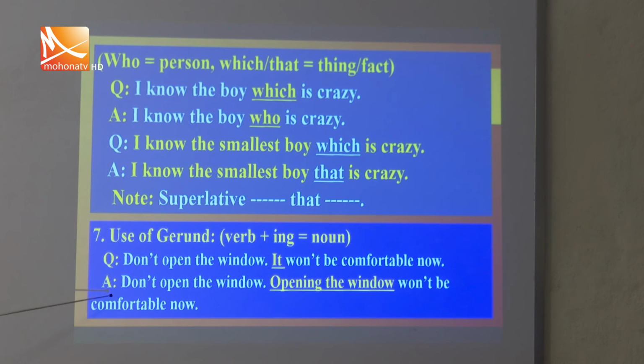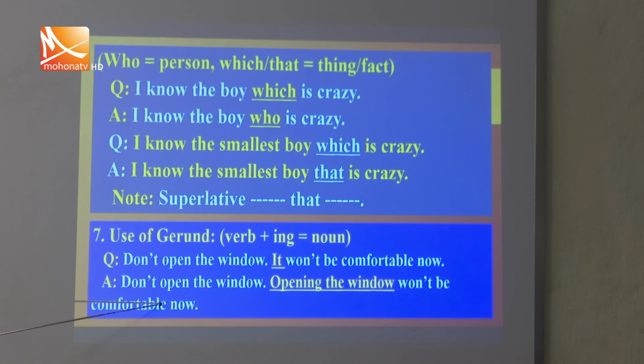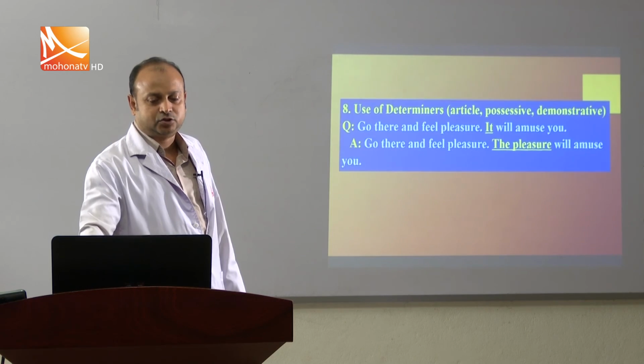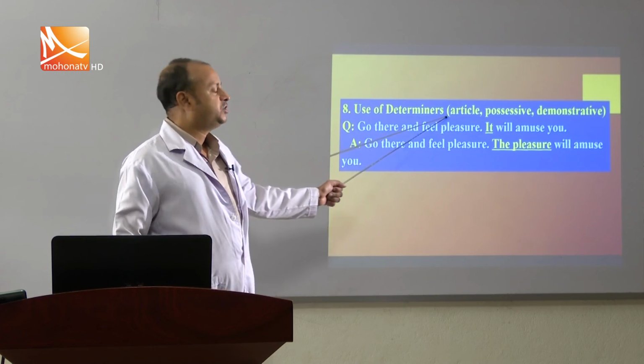So, the total answer sentence: opening the window won't be comfortable now. So, sometimes a gerund or gerund phrase can be used also as subject or object in a sentence to make it more clear. Next, my student, use of determiner.